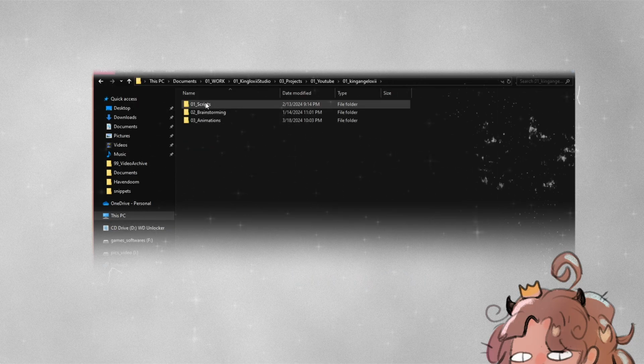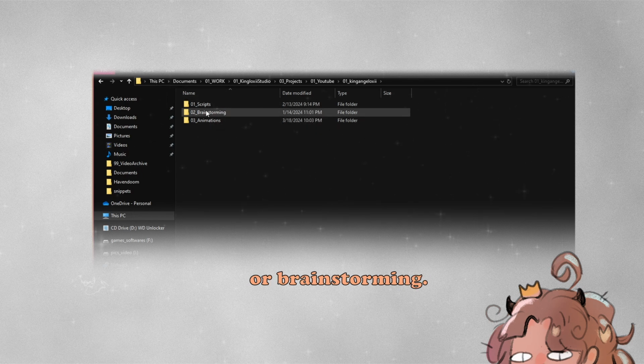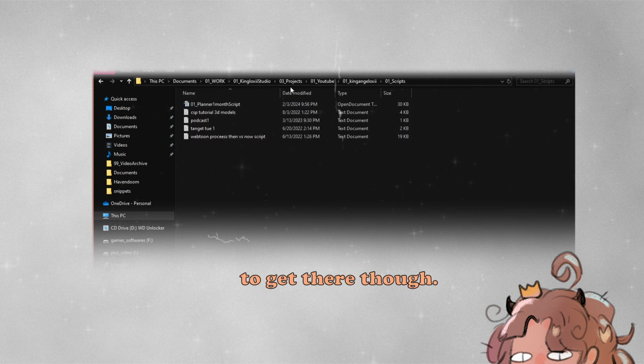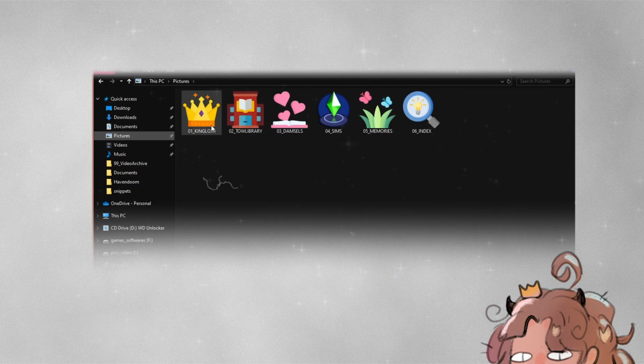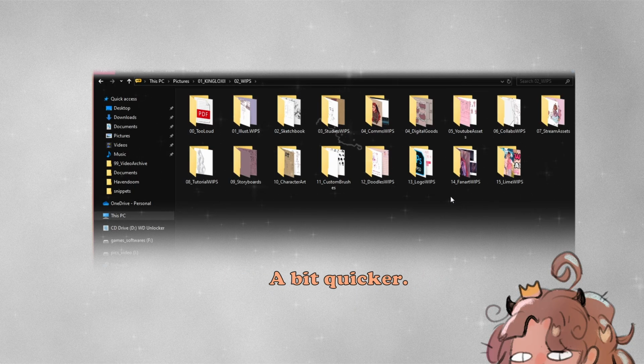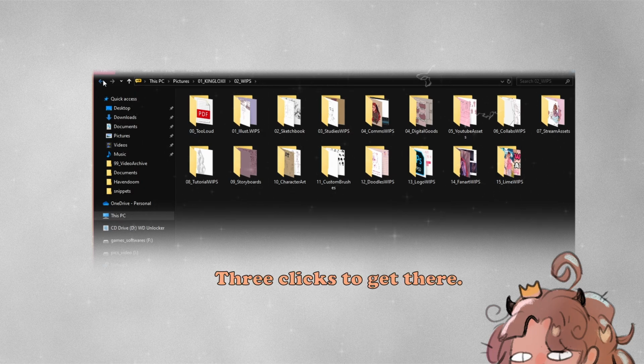Go into there and we go into my scripts or brainstorming or whatever. Okay, let's go into scripts. Then I got my scripts finally. That took so long to get there though. And then now we go into pictures. I got different pictures, different files. Here I got my WIPs. That's a bit easier, a bit quicker. I can see everything. Okay, but it still took like 3 clicks to get there.